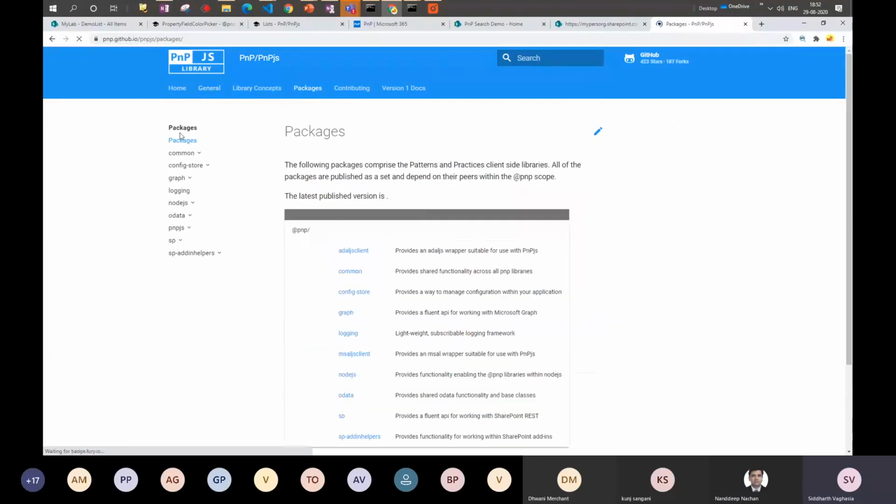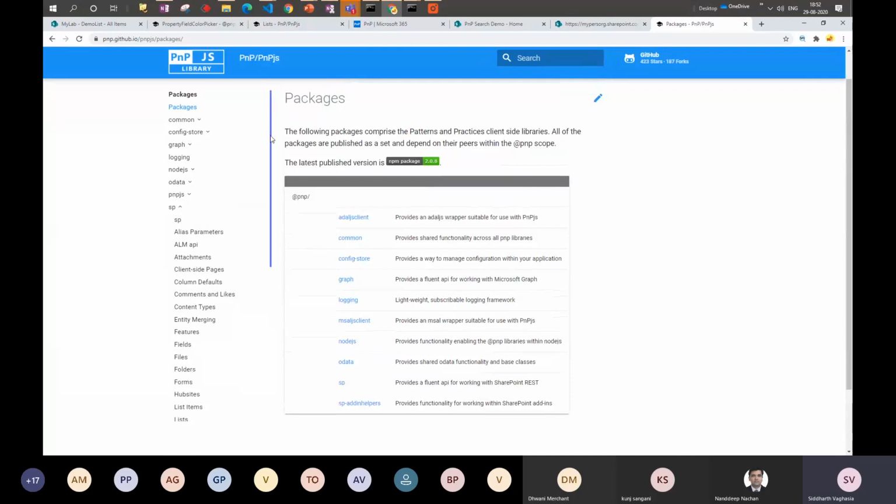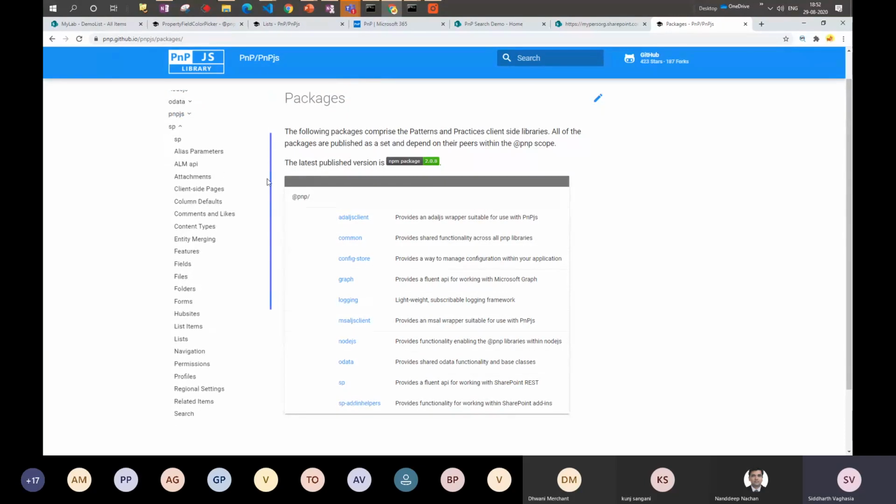If you go to the packages here, these are the different packages which are available, which you can use. I'm just talking about SP for now, because we wanted to show it in the context of SharePoint. These are different libraries within a library, like namespaces, which we want to use. Consider, for example, that we wanted to get data from a SharePoint list.